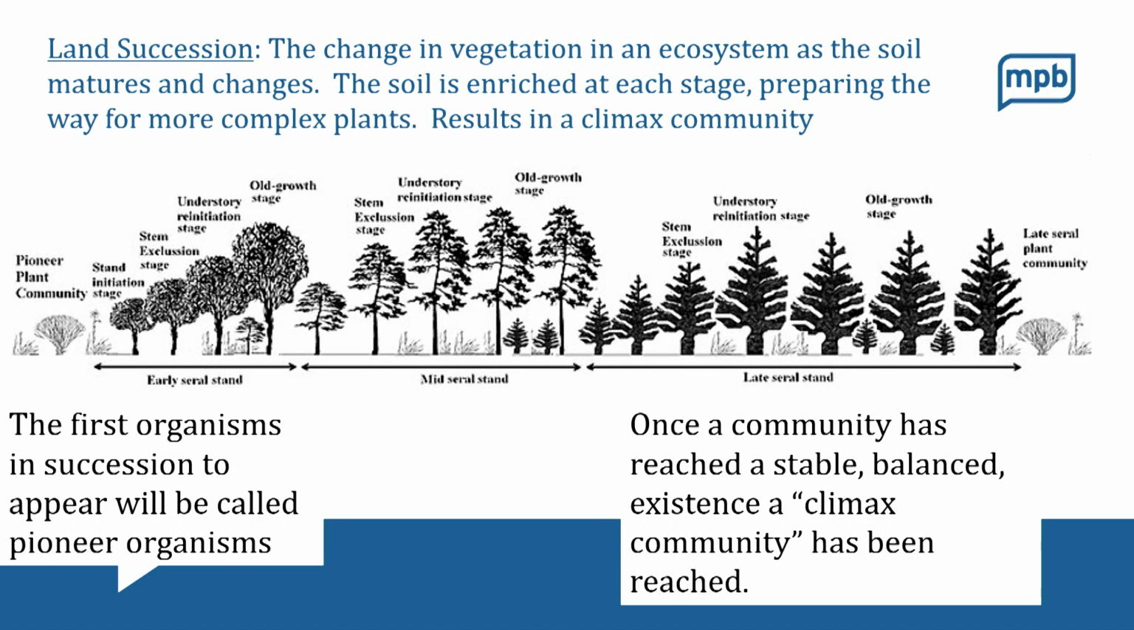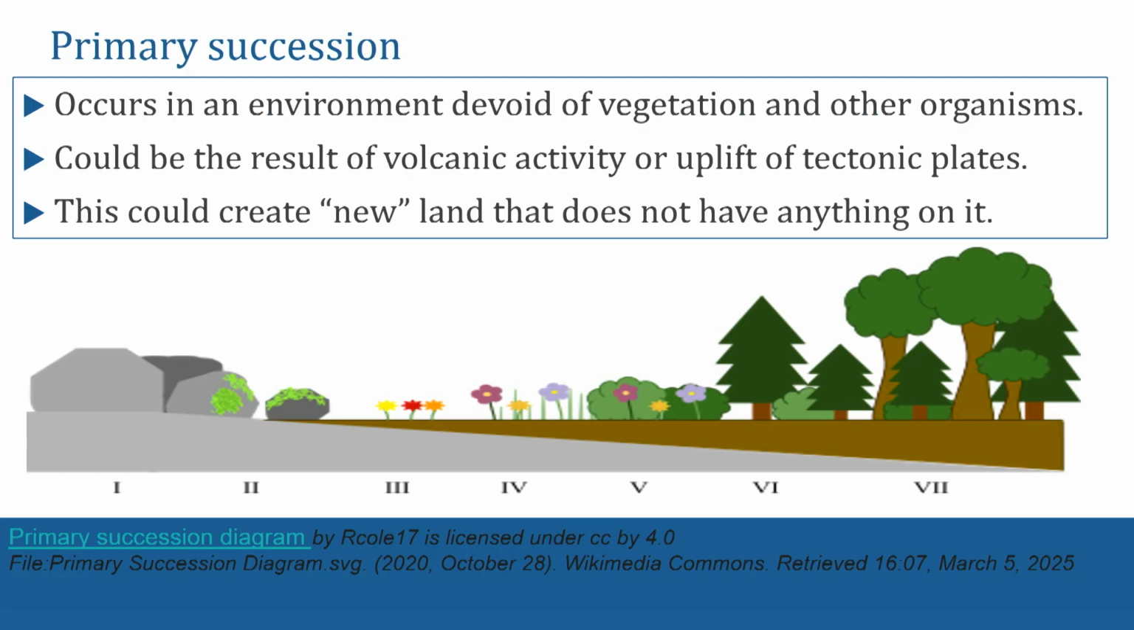So let's take a closer look at the difference between primary and secondary succession. This is primary succession. This occurs in an environment devoid of vegetation and other organisms. That could be the result of volcanic activity or uplift of tectonic plates. This could create new land that does not have anything on it. So remember, the main thing about primary succession is that this is land that has never supported life. And this could come about from a couple of different examples, but basically this has never supported life.